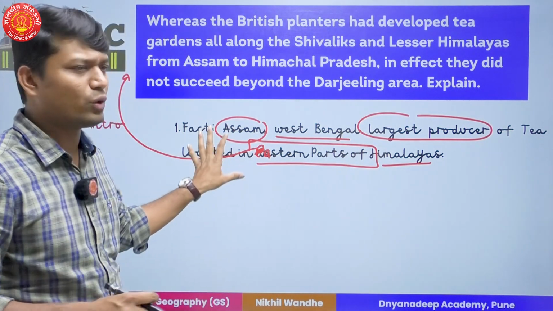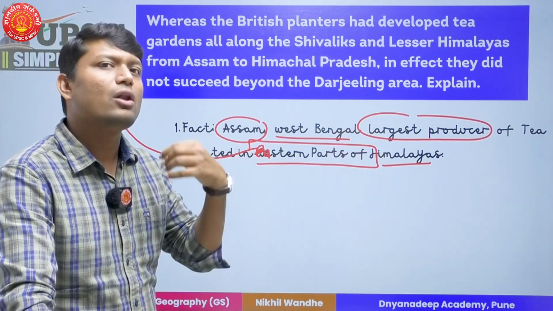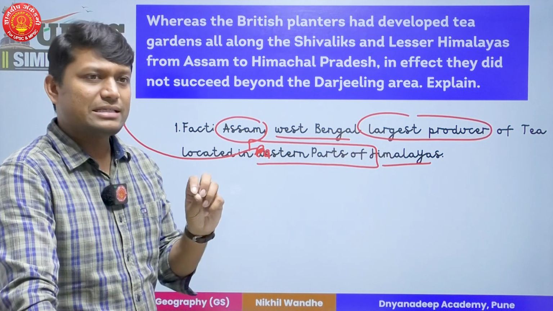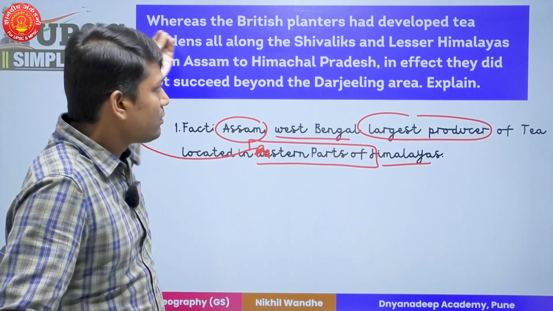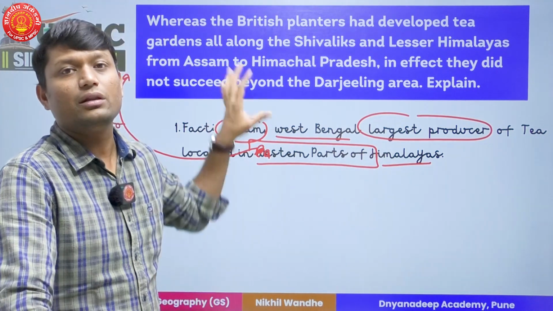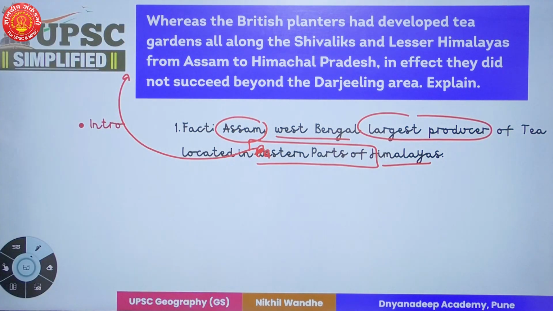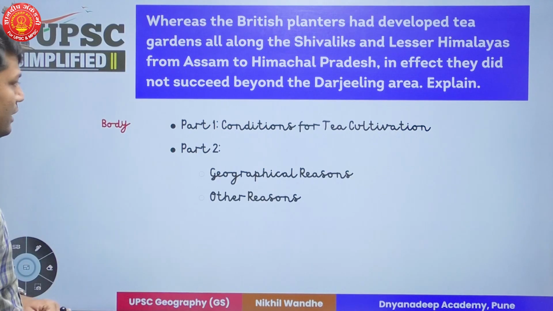You can go for the location part also, but generally what I prefer, I do not directly divulge a lot of detail in introduction. Okay, I keep introduction as merely a start which tells me what issue we are discussing in the question itself. Okay, so that is about the introduction. I'll just simply say what is the present condition of cultivation of tea in India.